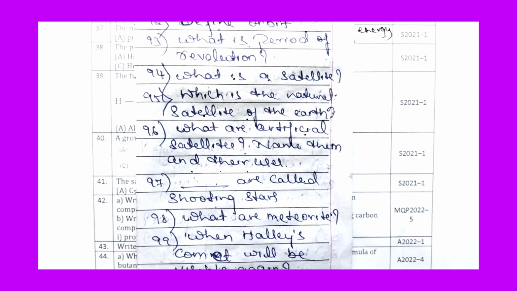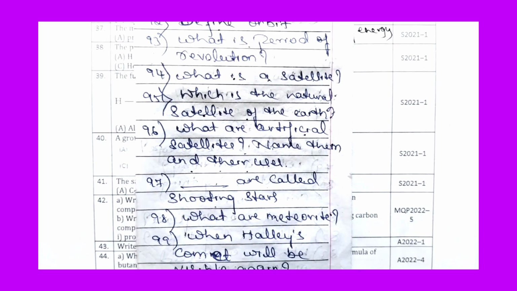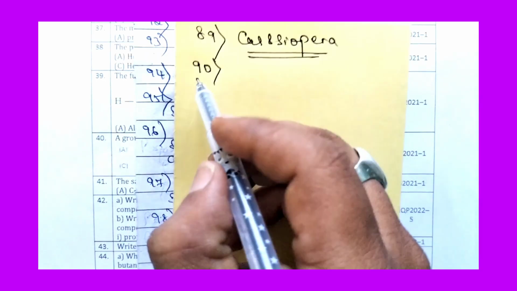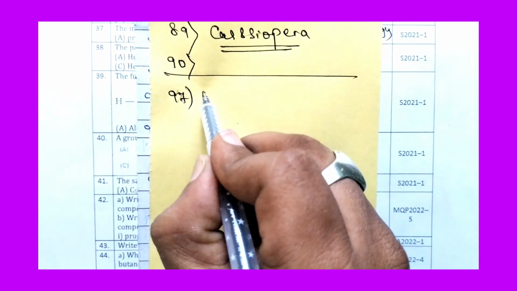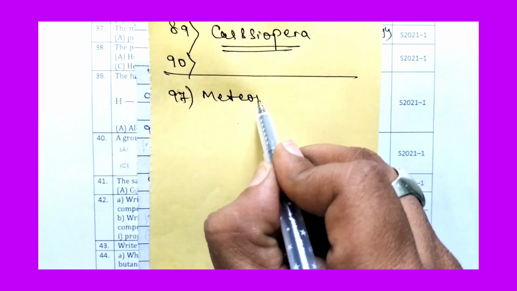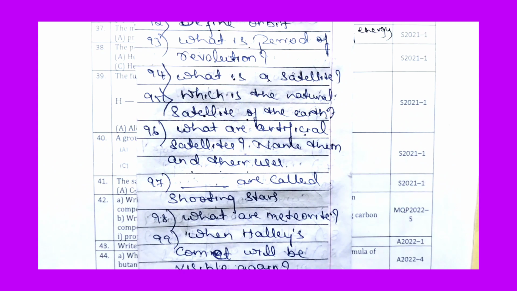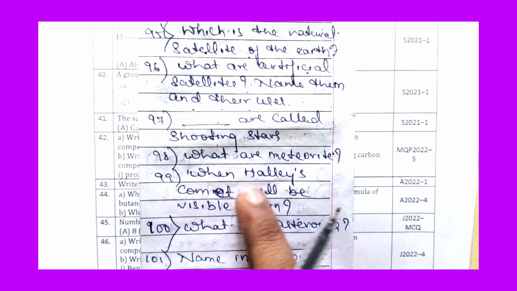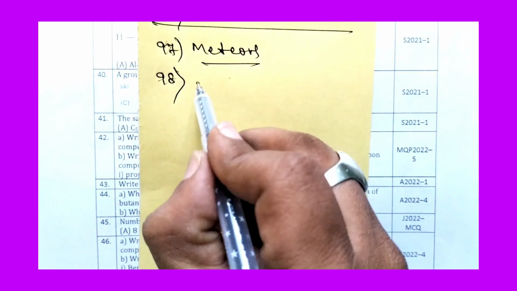Now let us answer question number 97. Dash are called shooting stars. So which is called a shooting star? The shooting star is meteors. So the answer for the 97th question is meteors. Now let us move to the 98th question, what are meteorites? Let us answer this question.